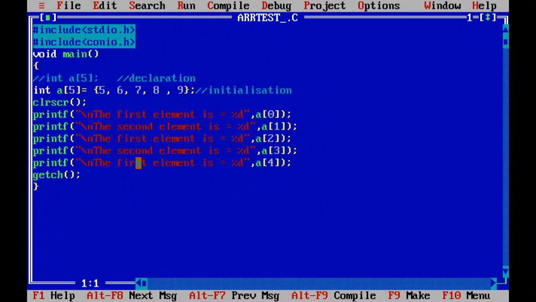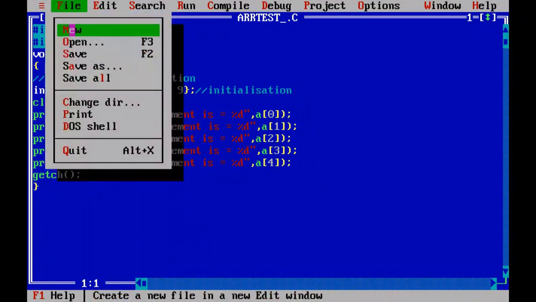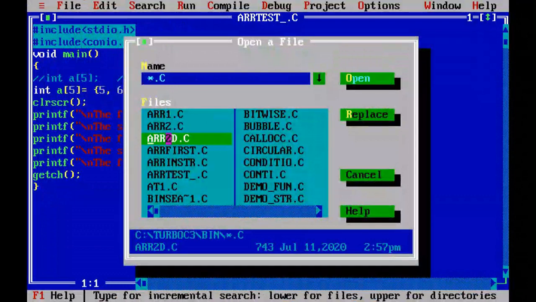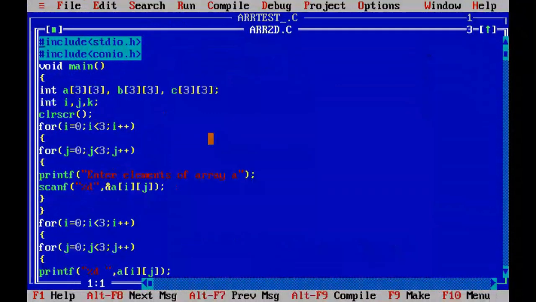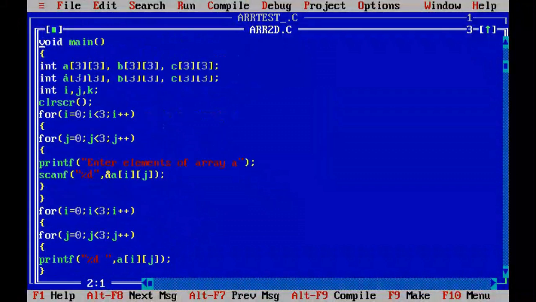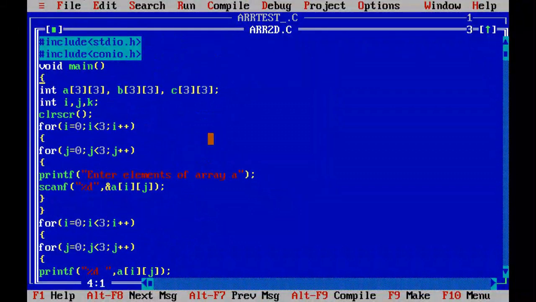You can see only one row and multiple columns. But there is another array called a 2D array, which I explained in the previous slide. So I want to show you an example of a 2D array: how to initialize a 2D array and how to print the elements.